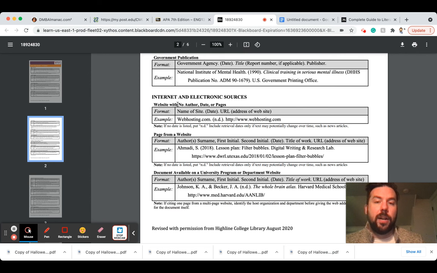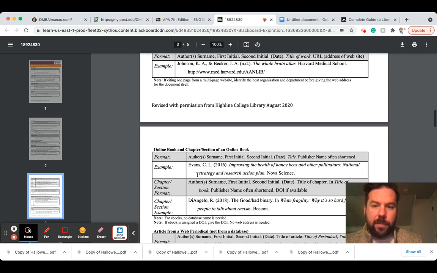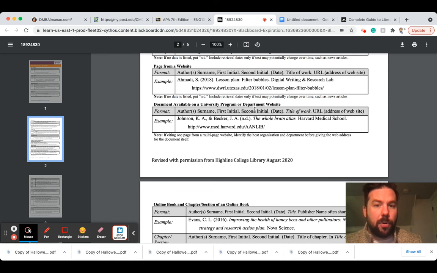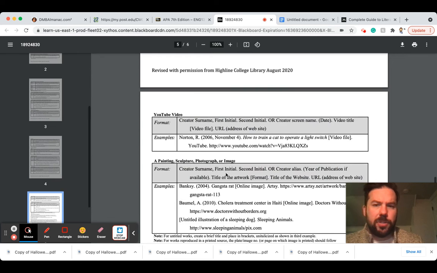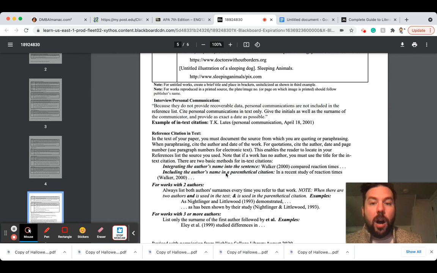It talks about how to cite internet and electronic sources, a website with no author, a page from a website, a document available on a university program or department website. It goes down to media sources, all this other stuff. So you can see there's a ton of stuff. And then you've got this section down here, which is particularly important. You're going to reference citations in text. It tells you how to format in-text citations.